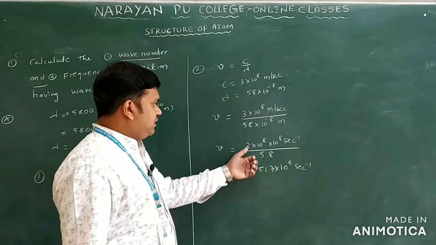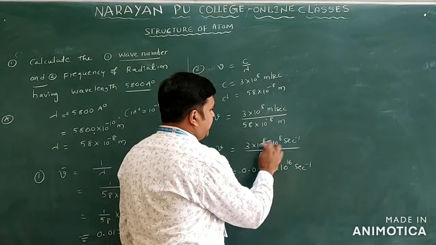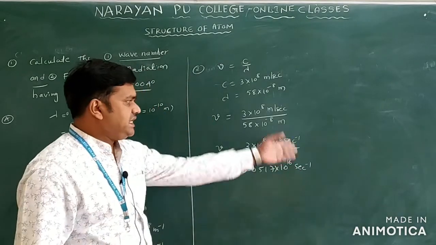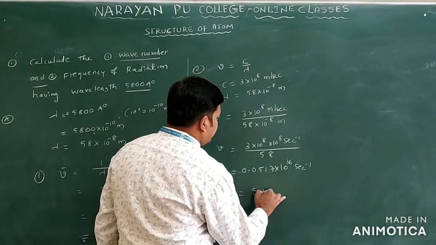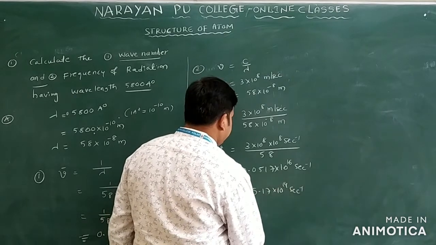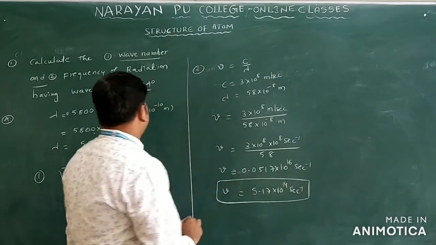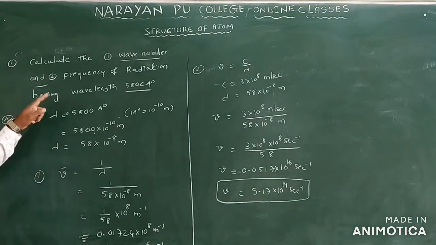So 3 by 58 is 0.0517. 8 plus 8 is 16, and second inverse you will get. So you can write this value as 5.17 into 10 power 14 second inverse only. So this is the frequency, and the earlier one was the wave number. This is the first question.